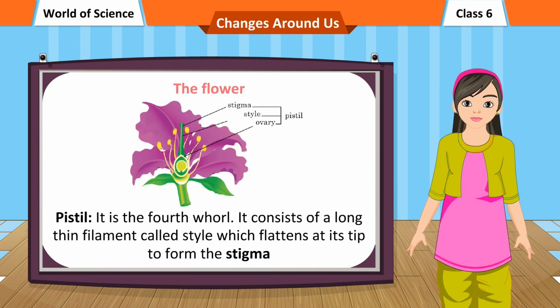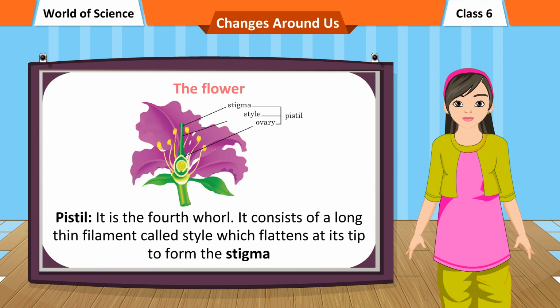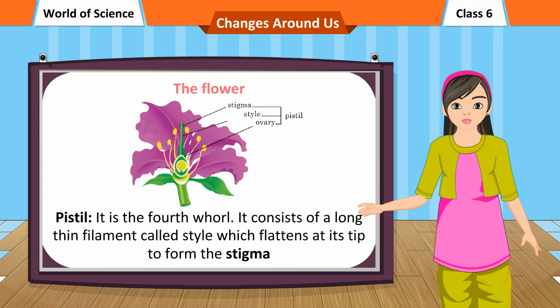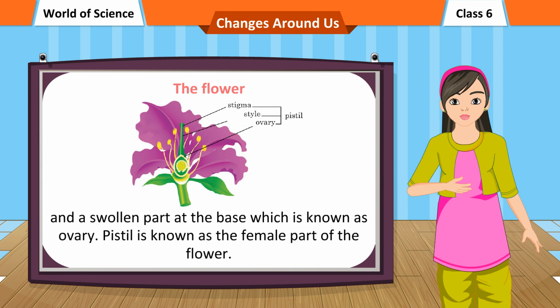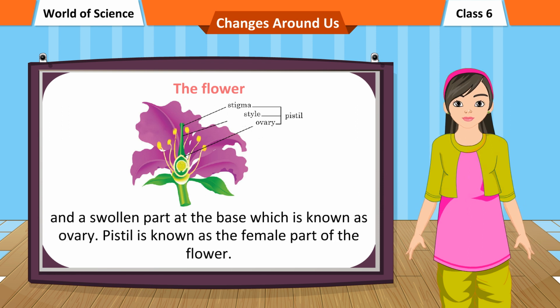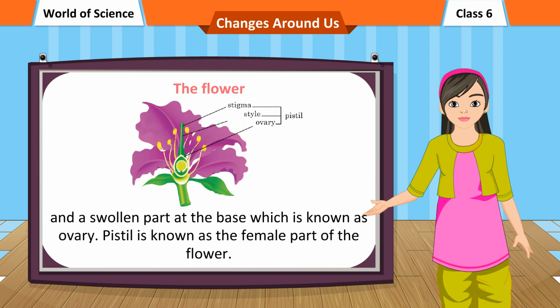Pistil. It is the fourth whorl. It consists of a long thin filament called style, which flattens at its tip to form the stigma, and a swollen part at the base, which is known as ovary. Pistil is known as the female part of the flower.